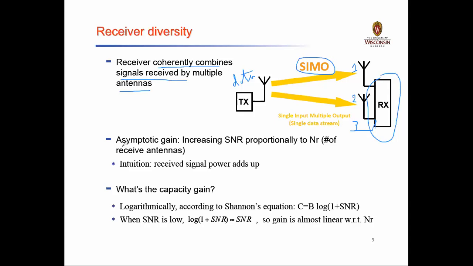Then it has an asymptotic gain, that is receiver diversity. What do we mean by the asymptotic gain? It is nothing but increasing the signal to noise ratio proportionally to NR, where NR is the number of receiving antennas.